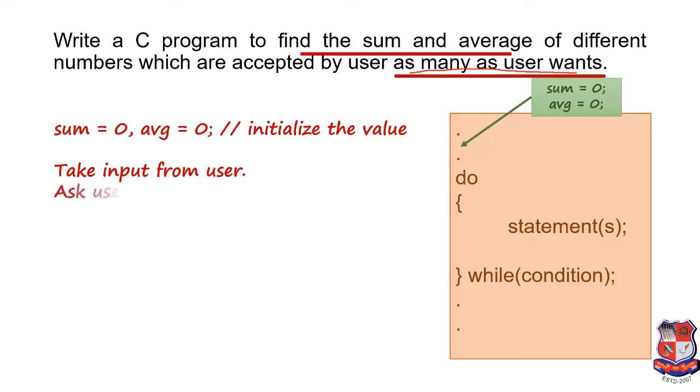For that we have to ask the user to enter 0 to quit, and we must write this inside the loop, because if the user wants to quit after entering 3 numbers, he or she will enter 0 to quit the program. If we write this outside the loop, then it has no meaning.